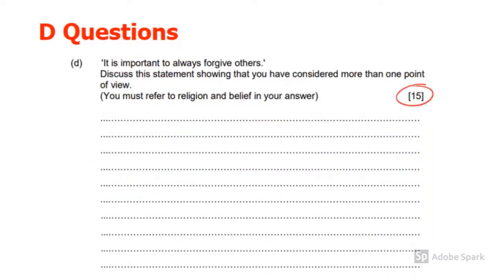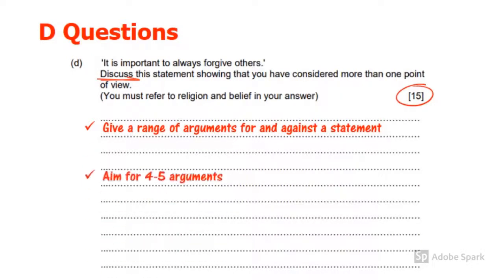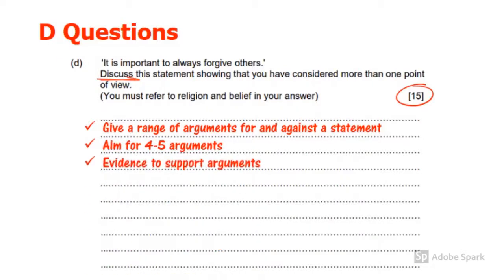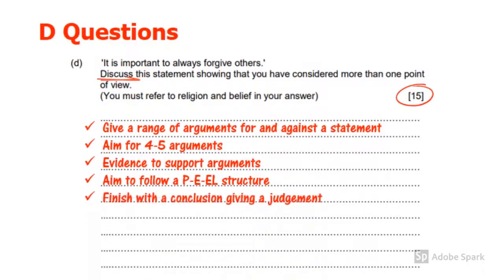D questions are the most important question in the exam. They carry 15 marks, so you have 15 minutes to answer those questions. The trigger word is always discuss, and so the examiners are expecting to see a range of arguments for and against, ideally between 4 and 5. You should add evidence to support those arguments, and you should follow a point evidence explain link structure. Remember to finish with a conclusion, giving a clear judgment on the statement. In the first D question, the Christianity unit, there are an additional 6 SPaG marks.